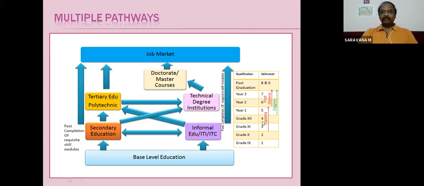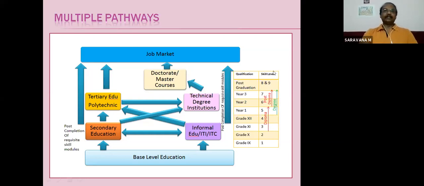And this level 1, 2, 3, 4 and all are equal to our NSQF level. And post graduation is 8th and 9th level. The 10th will be the PhD and MPhil research level. And in university, post graduation will be 8th, 9th, equal to the 8th and 9th level in our NSQF. So here the 9th standard is equivalent to level 1. So these are the levels, skill level and the qualification, which is comparing with the academic qualification and the skill,